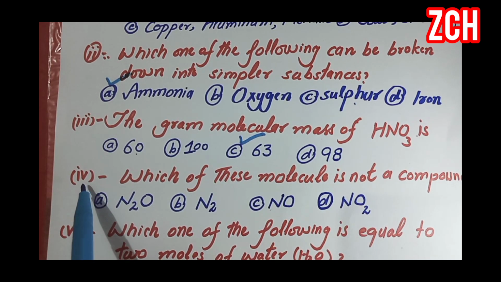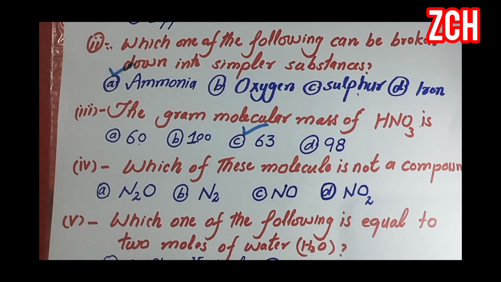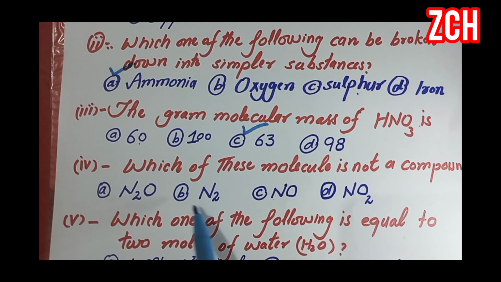Next, number 4, which of these molecules is not a compound? Option A N2O, option B N2, option C NO and option D NO2.